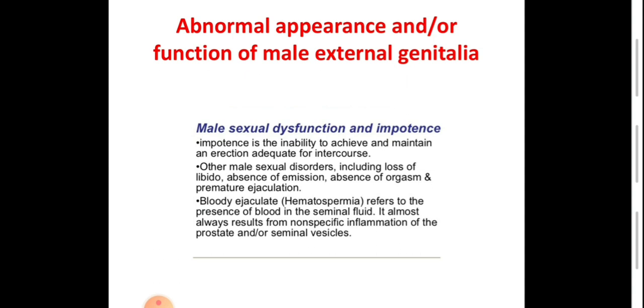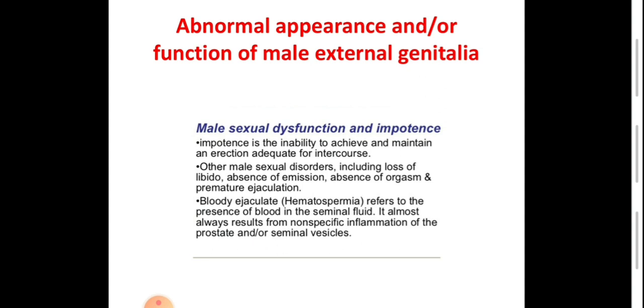Impotence is the inability to achieve and maintain an erection adequate for satisfactory sexual intercourse, satisfactory for the male and for his partner. Other male sexual disorders include loss of libido, loss of desire, and absence of emission. There is no emission of semen from the seminal vesicle and the prostate to the posterior urethra. Absence of orgasm means the patient does not reach orgasm at the end of ejaculation. Premature ejaculation is early ejaculation before a satisfactory period.